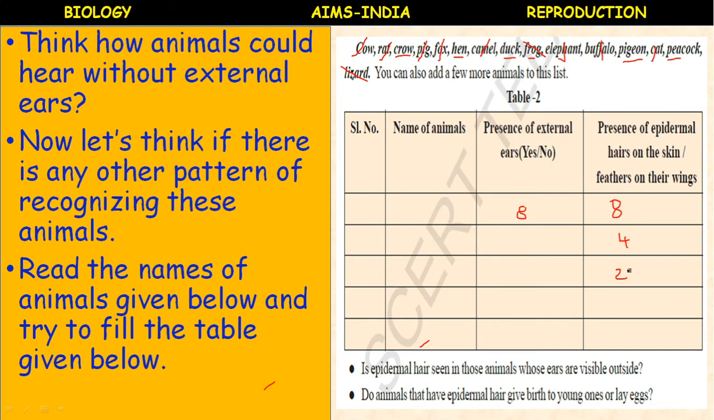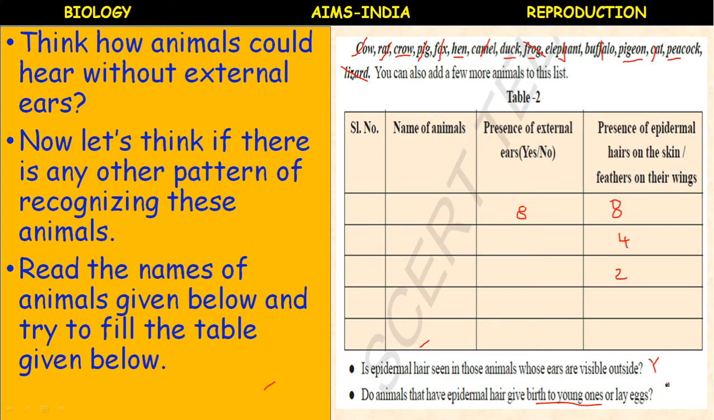So now try to answer: is the epidermal hair seen in those animals whose ears are visible outside? Yes, the answer is yes. Most of the animals which show the external ear, they show epidermal hairs. Then do animals that have epidermal hairs give birth to young ones or lay eggs? They give birth to young ones. But those animals which possess feathers on their wings, they lay eggs.